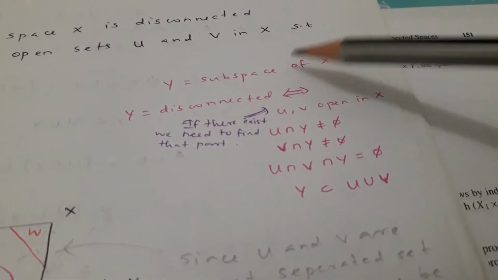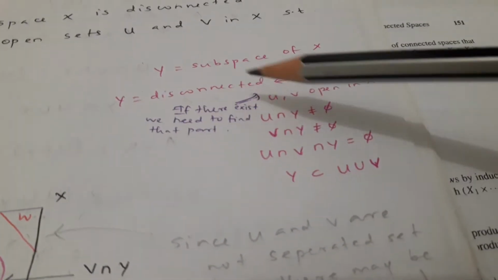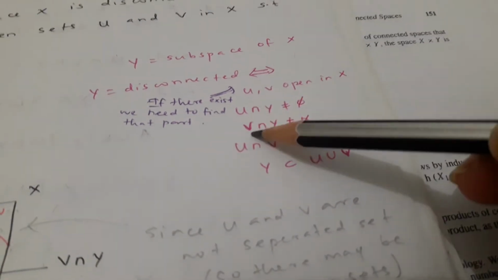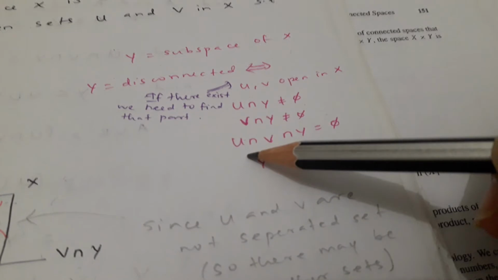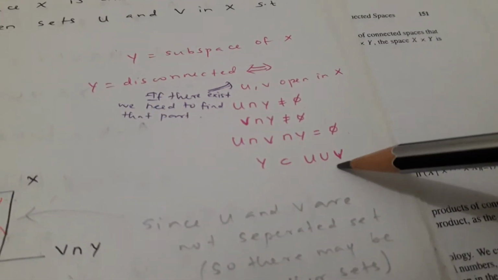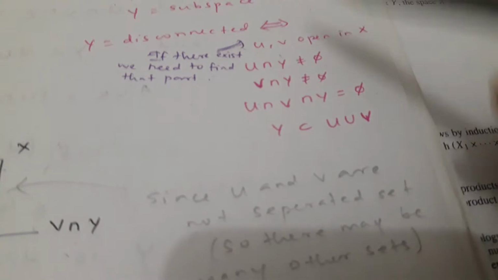Y is a subspace of X and Y is disconnected if and only if, this is what the theorem says, U, V are open in X, U intersection Y is non-empty, V intersection Y is non-empty, U intersection V intersection Y is empty, and Y is a subset of U union V. So if there exists, we need to find this U, V.